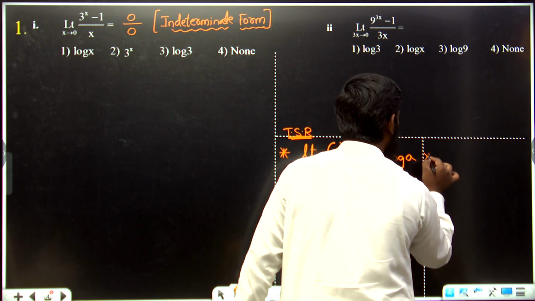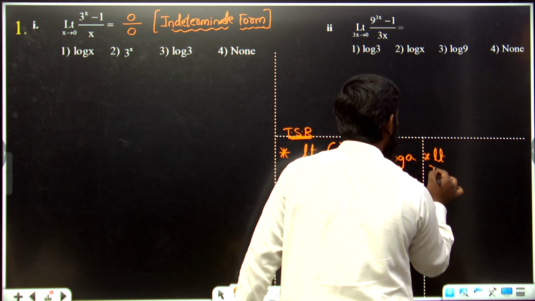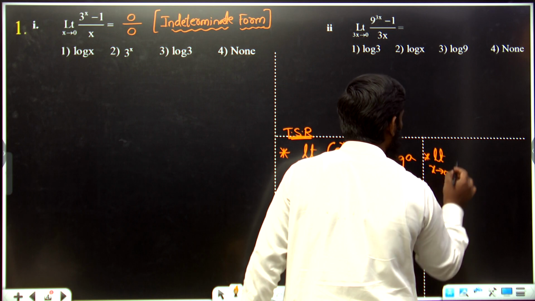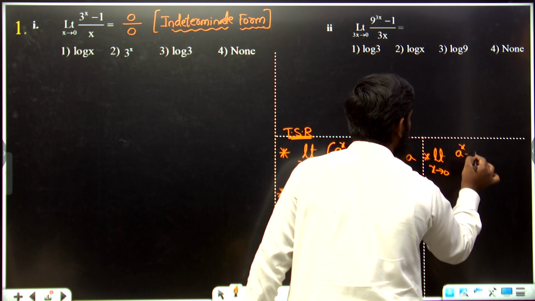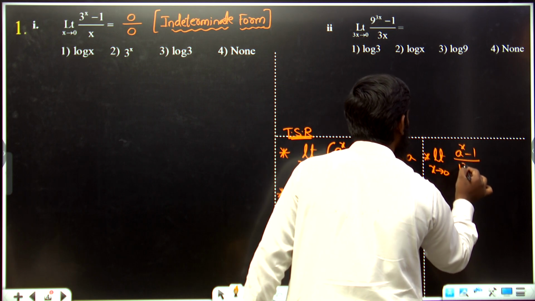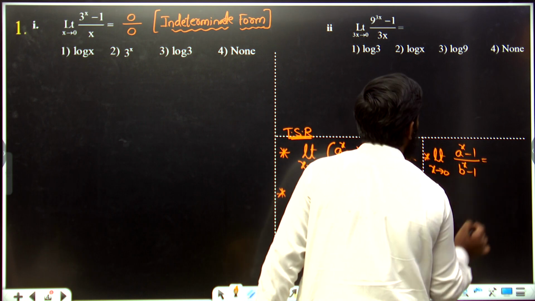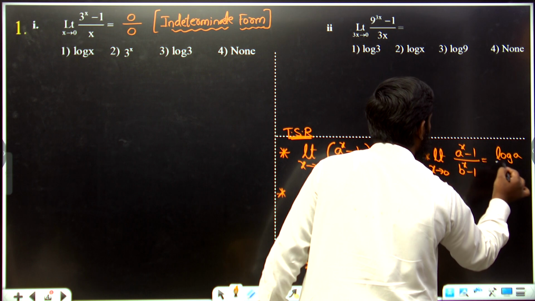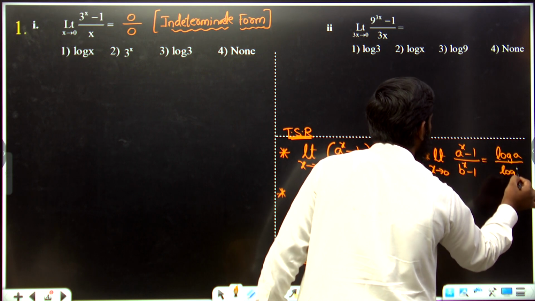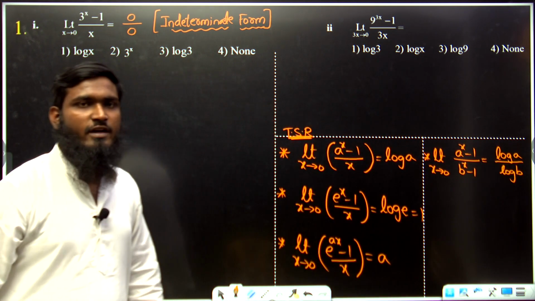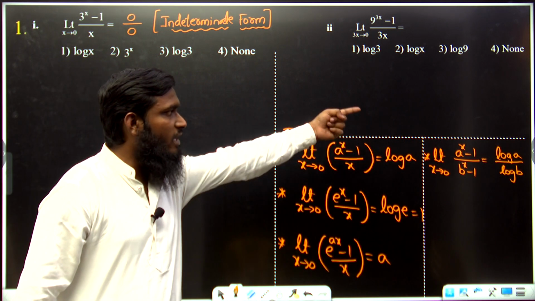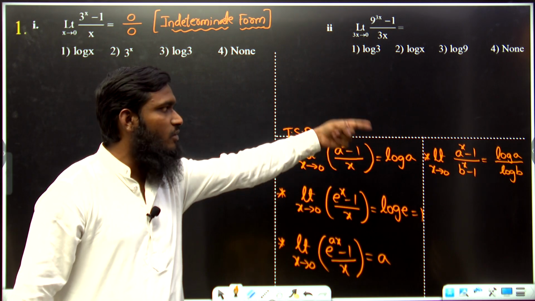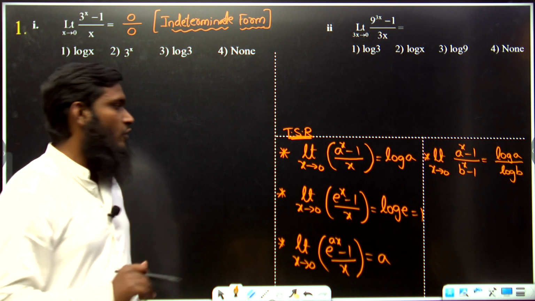Now if you go for the next part, limit x tends to 0, (a^x minus 1) divided by (b^x minus 1) is equal to, what can we write over here? Log a divided by log b. Limit x tends to 0, (a^x minus 1) by (b^x minus 1) is equal to log a by log b. That is one formula we have taken.